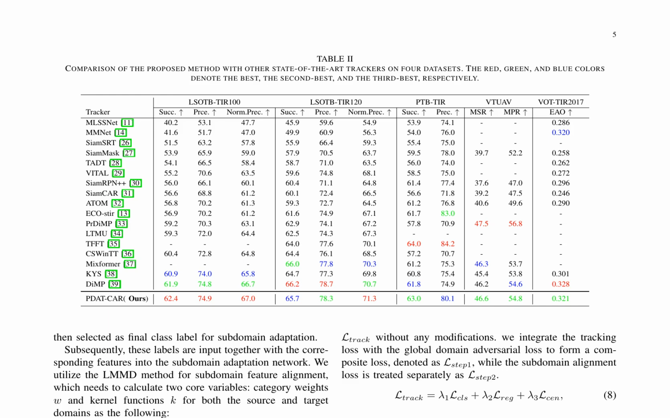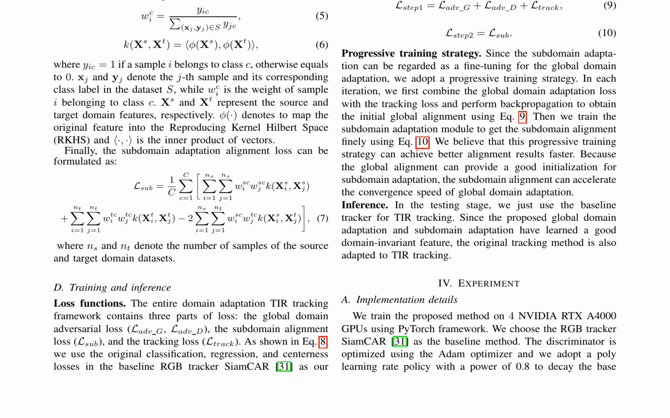The method is evaluated on 4 TIR tracking datasets, including LSOTB-TIR100, LSOTB-TIR120, PTB-TIR, and VOT-TIR2017, demonstrating state-of-the-art performance. On LSOTB-TIR100, PDAT-CAR outperforms the baseline SIAM-CAR with an absolute gain of 6% and 5% in precision and success rate, respectively.